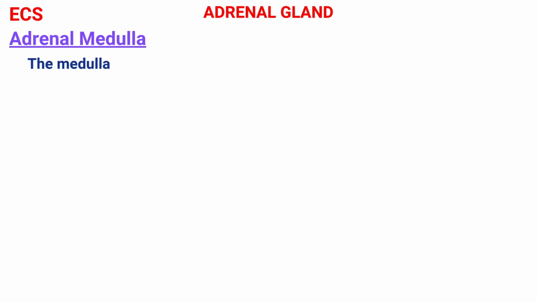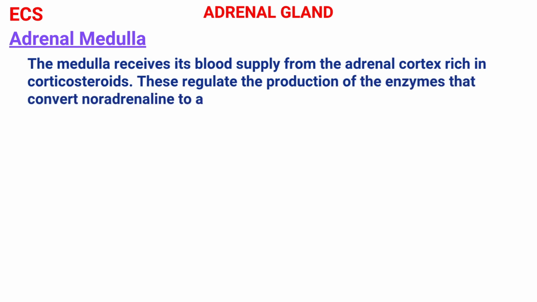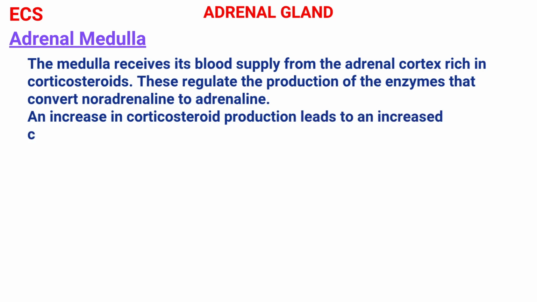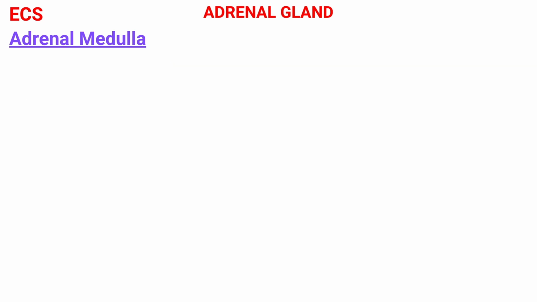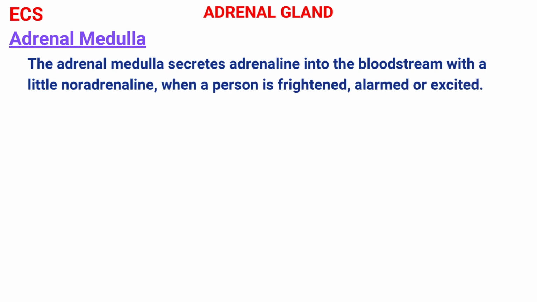The medulla receives its blood supply from the adrenal cortex, rich in corticosteroids. These regulate the production of the enzymes that convert noradrenaline to adrenaline. Thus, an increase in corticosteroid production leads to an increased conversion of noradrenaline to adrenaline. The adrenal medulla secretes adrenaline into the bloodstream with a little noradrenaline when a person is frightened, alarmed, or excited.